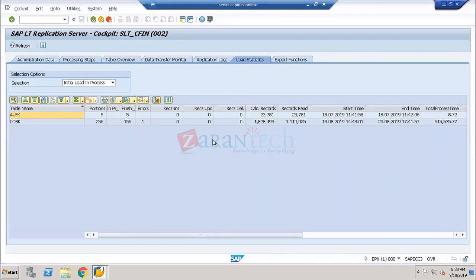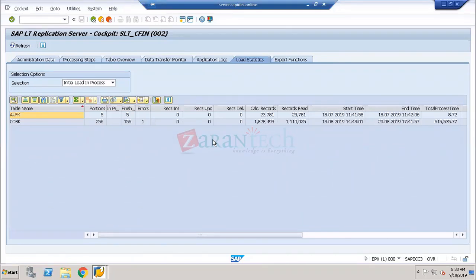The initial load is like a cutover activity, but I don't want any previous years of data. From the current year 2020, I want fresh data in the central finance system, because previous years are already available in the other database. If required, I will get the data from the other databases. So don't load anything into central finance, that is, the SAP HANA database. Without the initial loading, can I start my SAP central finance system as a startup for my company? Yes, you can do that.